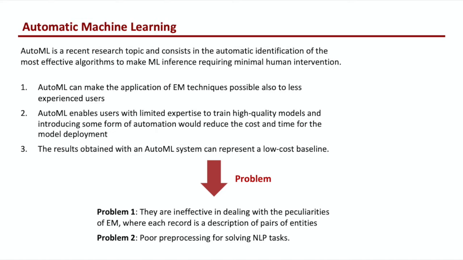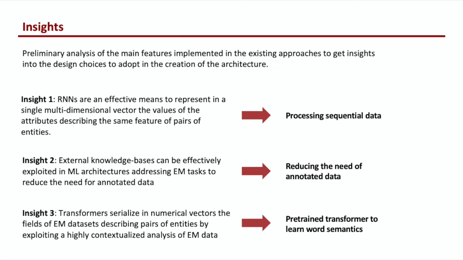Despite this, there are two main problems with current AutoML solutions. First, they are ineffective in dealing with the peculiarities of entity matching, where each record is a description of a pair of entities. Second, they have poor preprocessing techniques for solving NLP tasks. How can we solve these two problems?